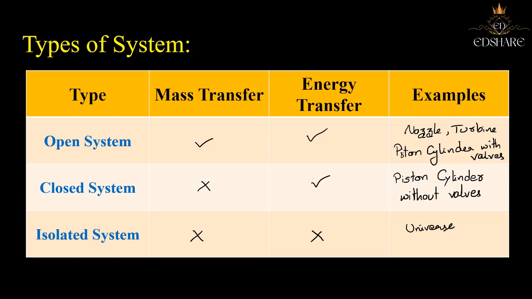See, there is a misconception, or a simple misunderstanding among the students, that isolated system and insulated system are the same. Try to remember that isolated system has neither mass transfer nor energy transfer, whereas when we consider an insulated system, practically speaking, there is no perfect insulator.